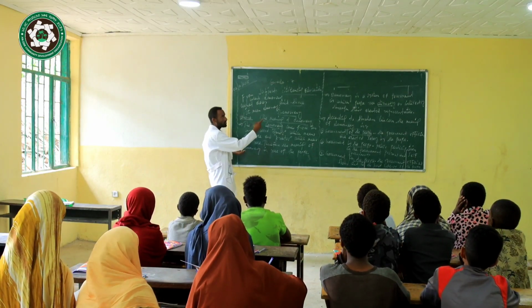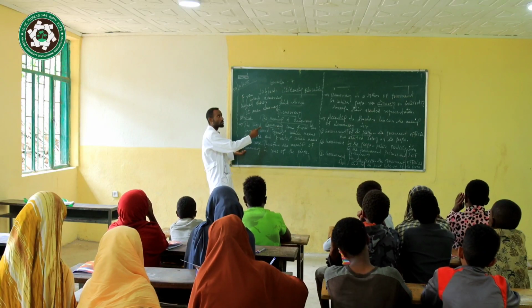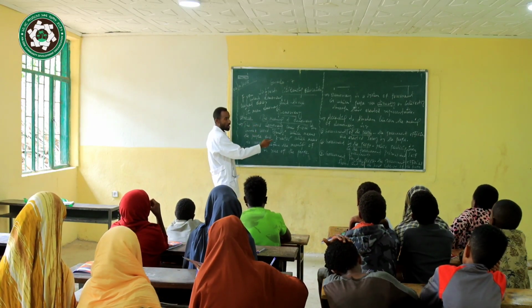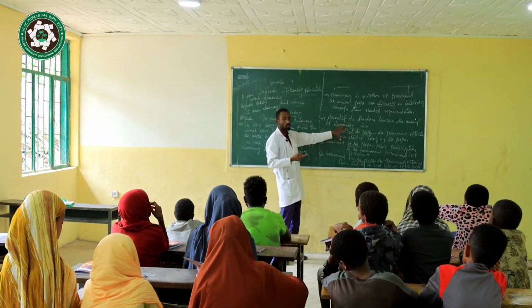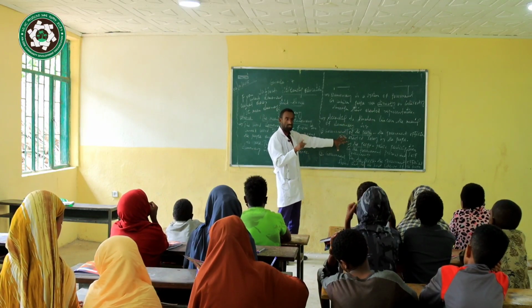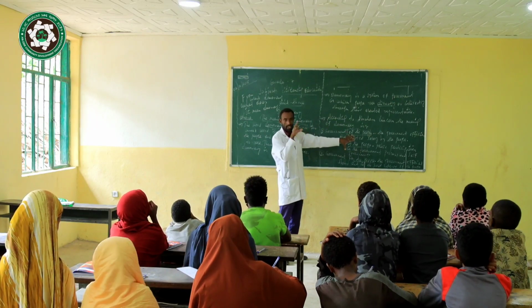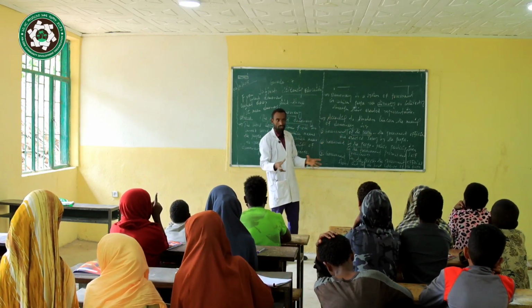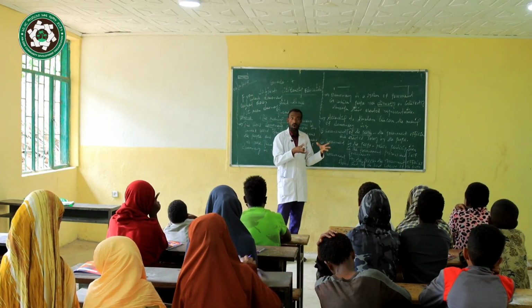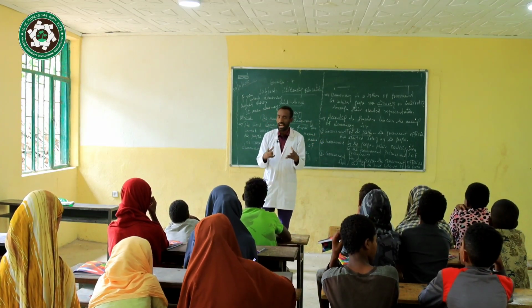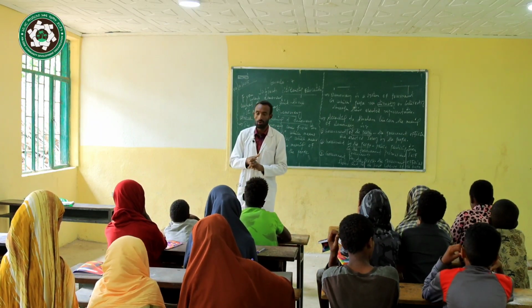It's clear. Democracy is a system of government in which people rule directly or indirectly through their elected representatives. The next one, according to Abraham Lincoln, the meaning of democracy is here. The word democracy comes from the Greeks, demo and kratos. Demo means people, kratos means rule. So the direct meaning of democracy is to rule the people, or to govern by themselves. This is simply the exact, direct meaning of democracy.